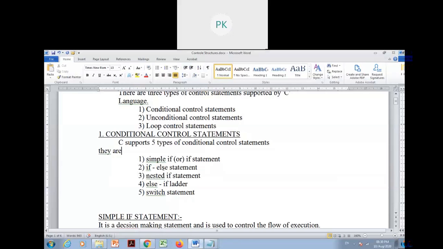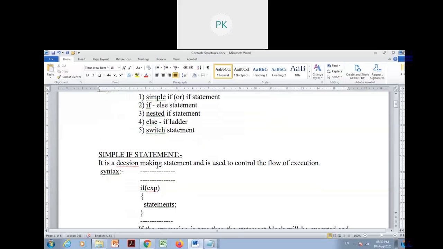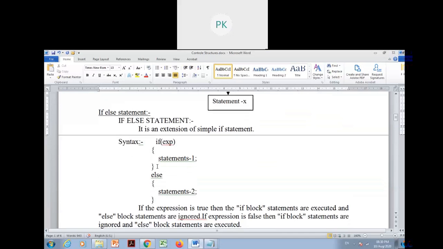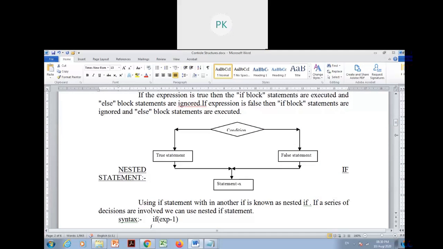if else statement. In if else, here we are handling the false statement also. We are not only handling the true statement, we are handling the false condition also. If the condition is true, the true block will be executed. If the condition is false, then the false block will be executed. We can write both even number and odd number in one simple program.